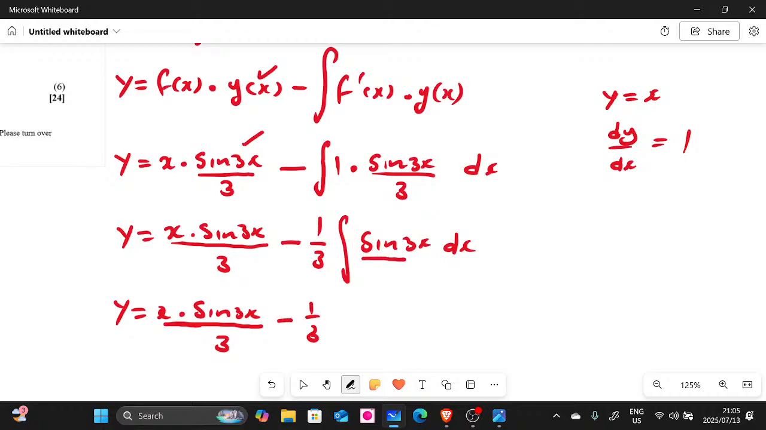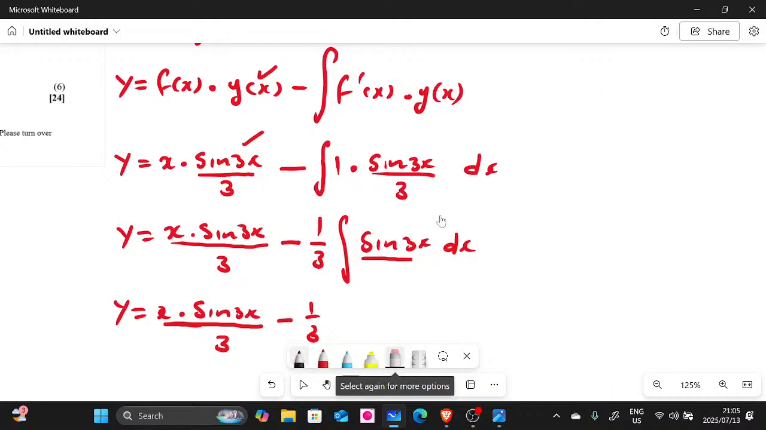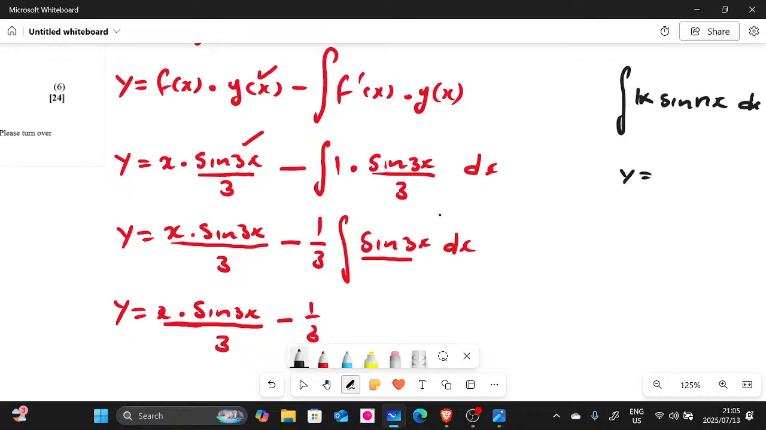What is the integral of sine 3x? Again, let me just show you guys. Let me erase this very quickly. The integral of sine, you'll be given this: k sine nx dx. When you integrate this, it is going to give you k, but the integral of sine is negative cos, nx divided by n. Let us not forget the n, guys. Most people tend to forget this n. So I'm going to do it here.